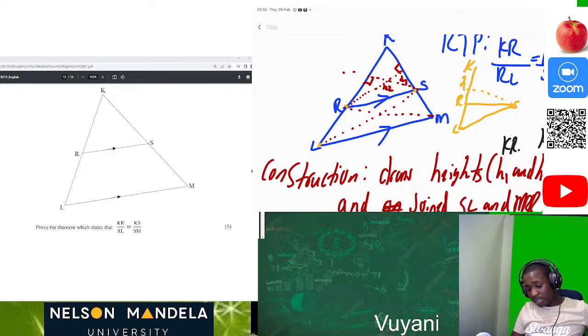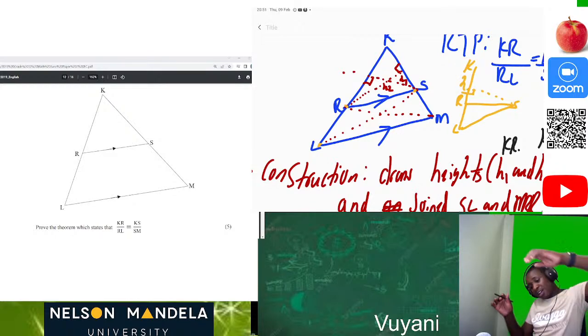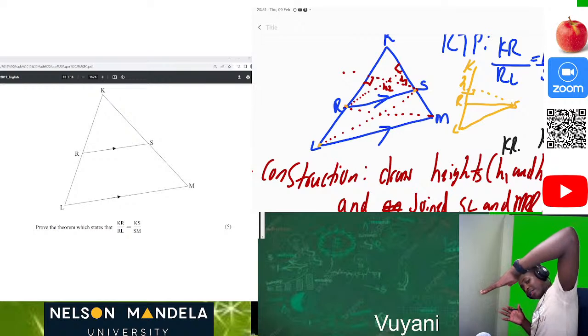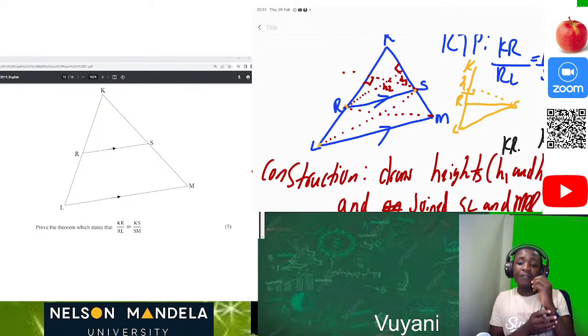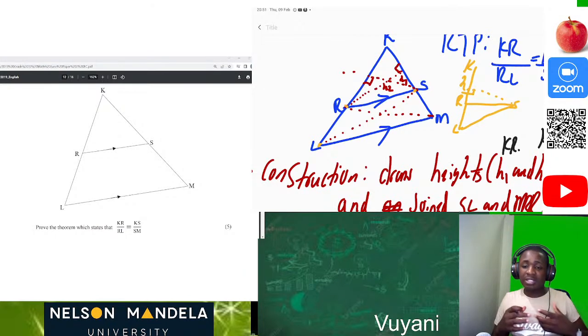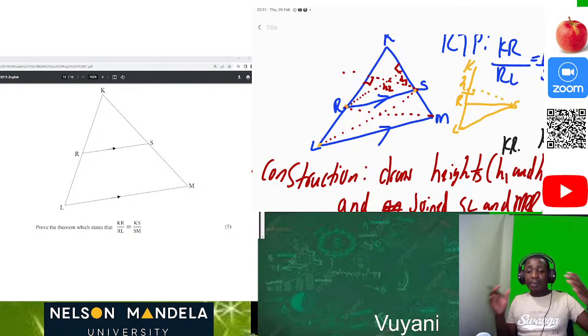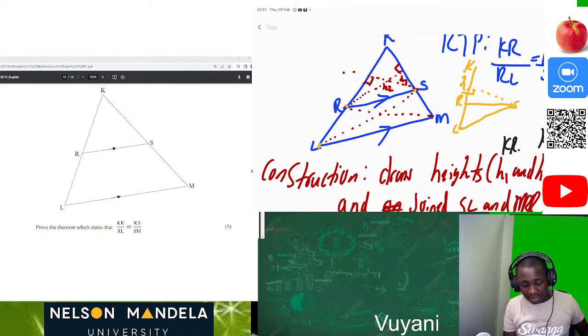So we can see that this is now our perpendicular height of this triangle RLS. Just think about it and redraw it. The beauty of Euclidean geometry is that you can reconstruct or redraw in a way that you can see. You can actually separate triangles as well. So we can see that this is our RLS here.